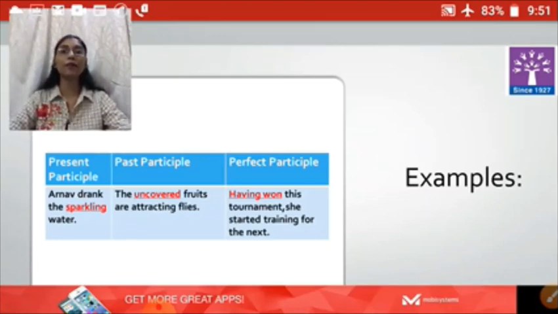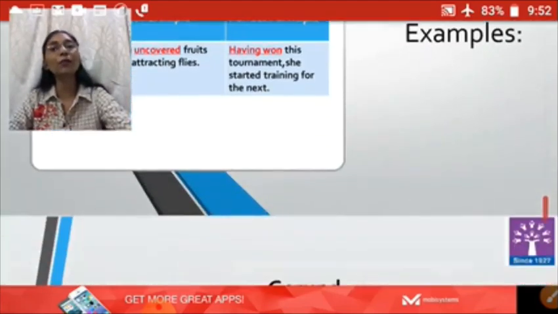These are certain examples which explain to us about the participles. Participles are divided into three: present participle, past participle and perfect participle. They work as adjectives. Participles are verb forms that function as adjectives, right? And present participle will be in the ing form. Past participle will be the V2 form, that is the verb will always have d, ed, t, n, en at the end, and perfect participle formation will be having plus past participle. I hope you all have understood the participles.